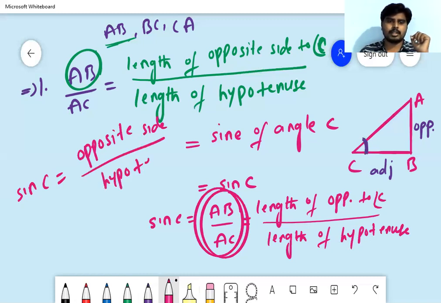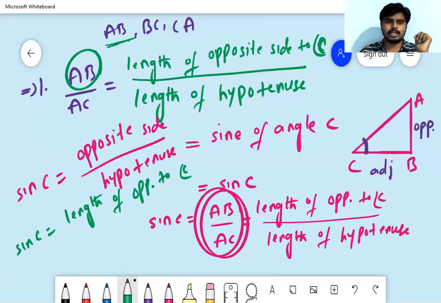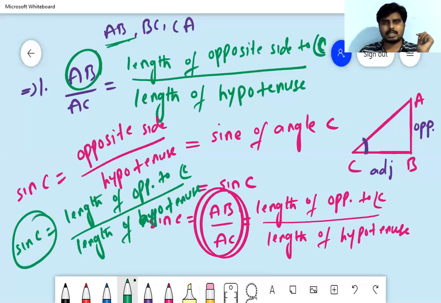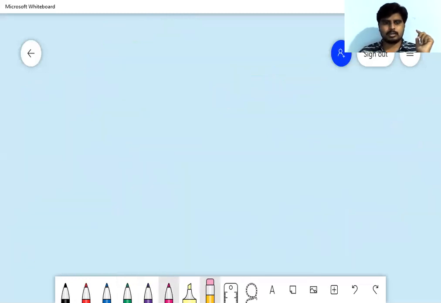Or some people write it in detail: sin C is equal to the length of the opposite side to angle C by the length of the hypotenuse. This is the first ratio, sin C. I hope you understood this. Coming to the second one, take the right angle triangle as usual. Here it is.